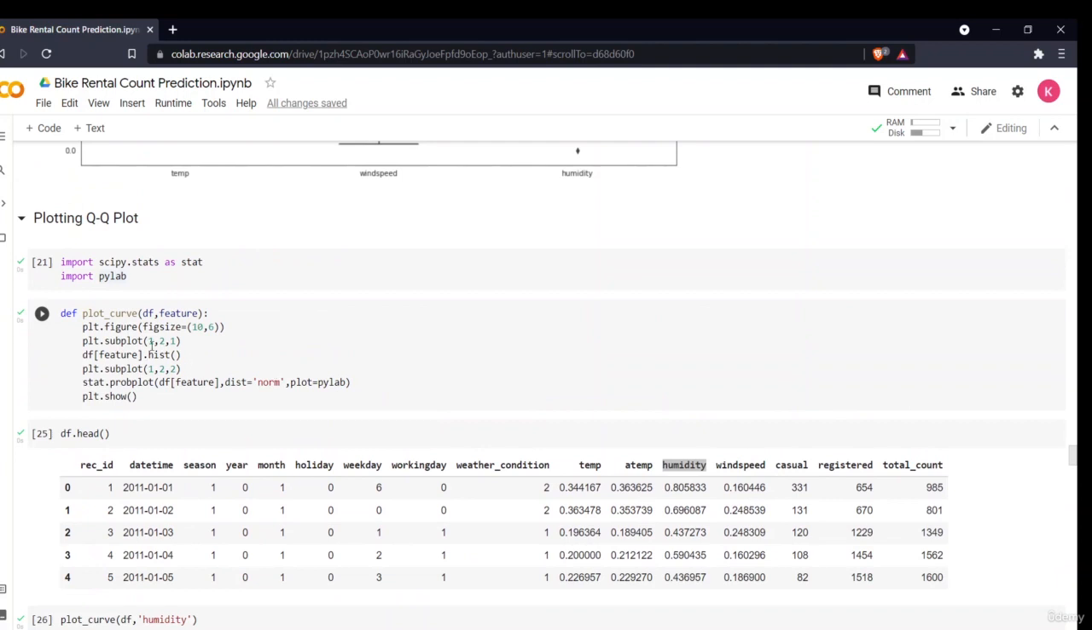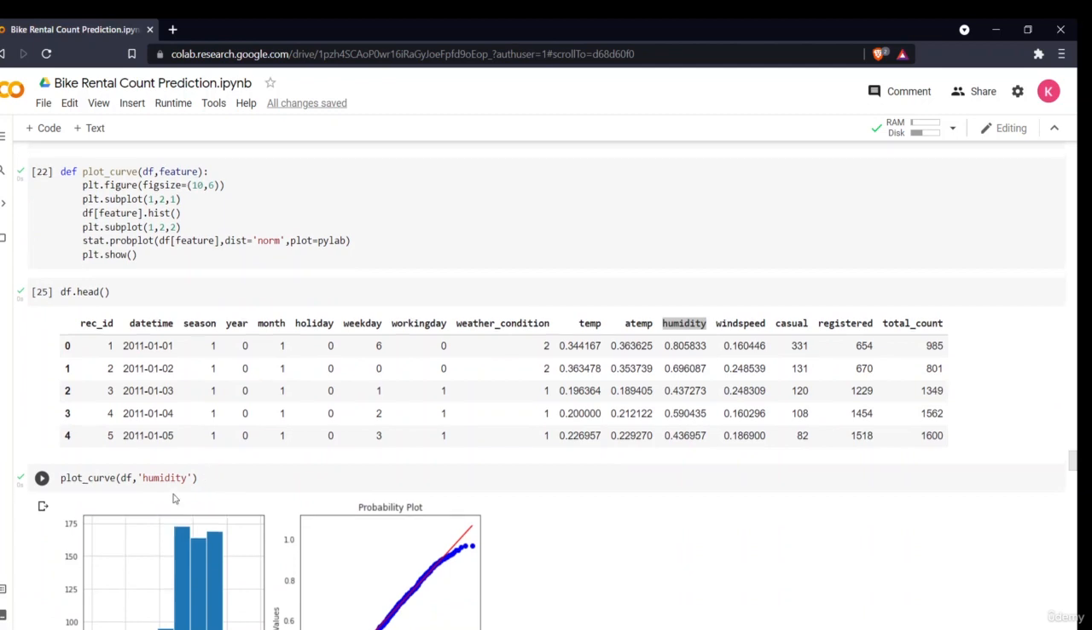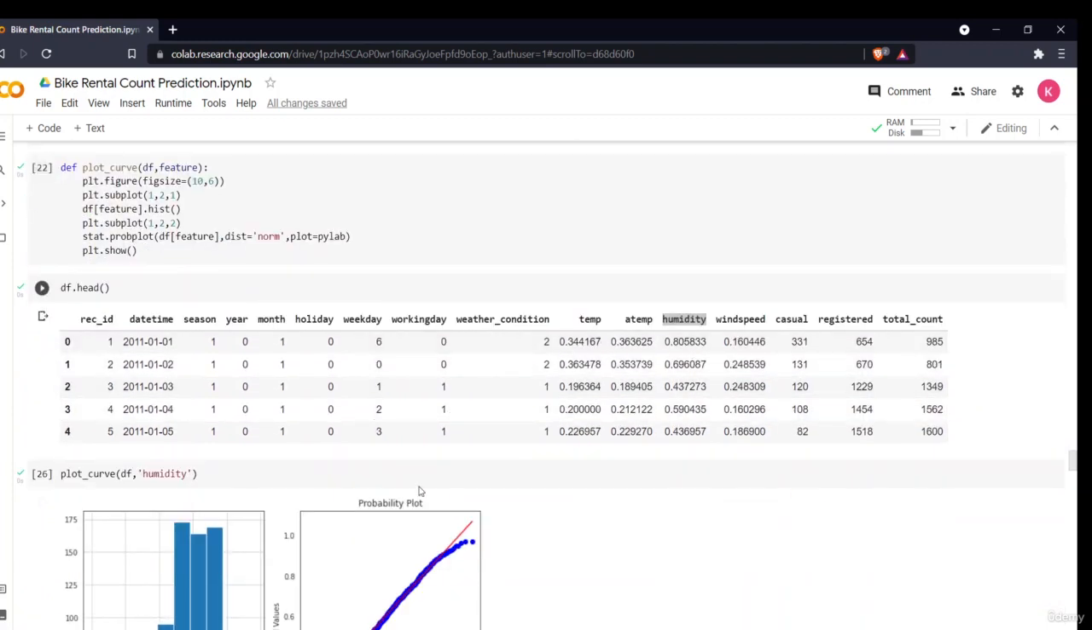This is basically a function. I wrote a function so that I don't need to write the same code many times. This is basically simple Python logic, showing how you can make your coding easier. I wrote a function to plot a QQ plot, and I can give it any numerical or continuous variable here.